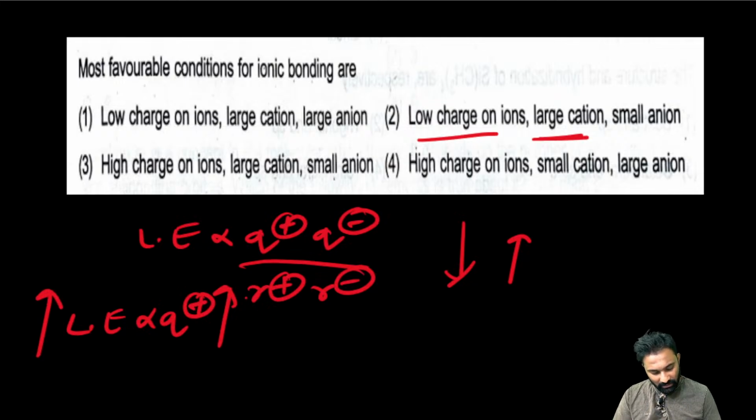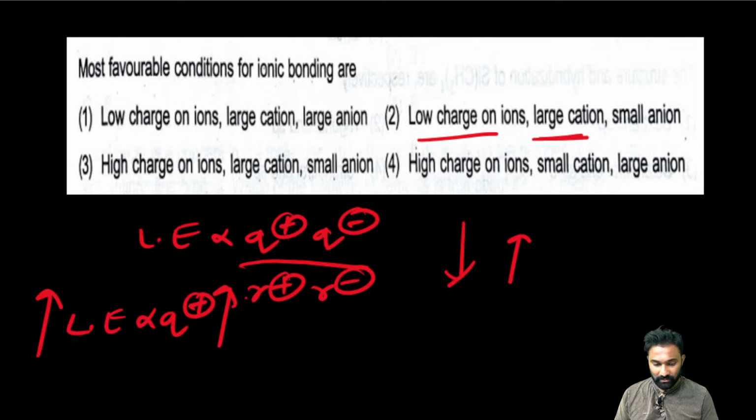How come the favorable condition will happen with low charges?